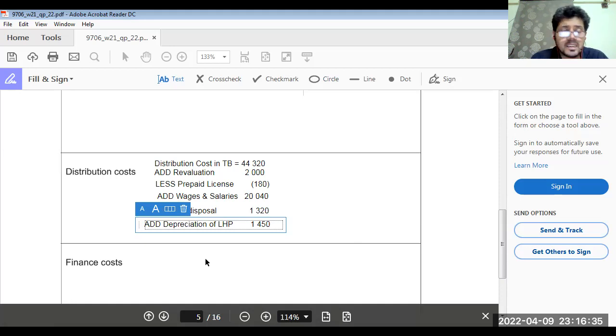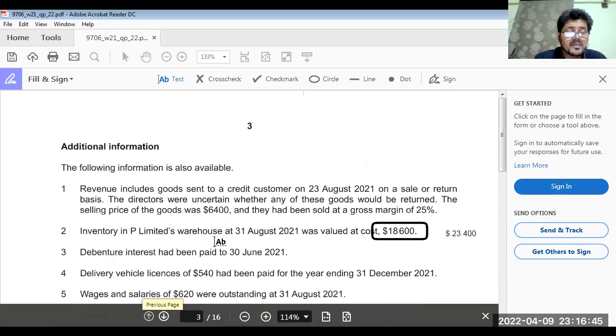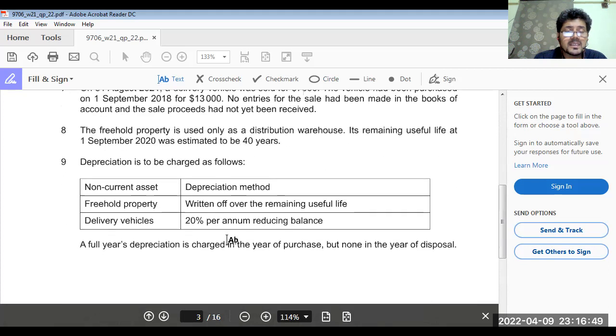Now, last item: delivery vehicles, 20% per annum using the reducing balance method.